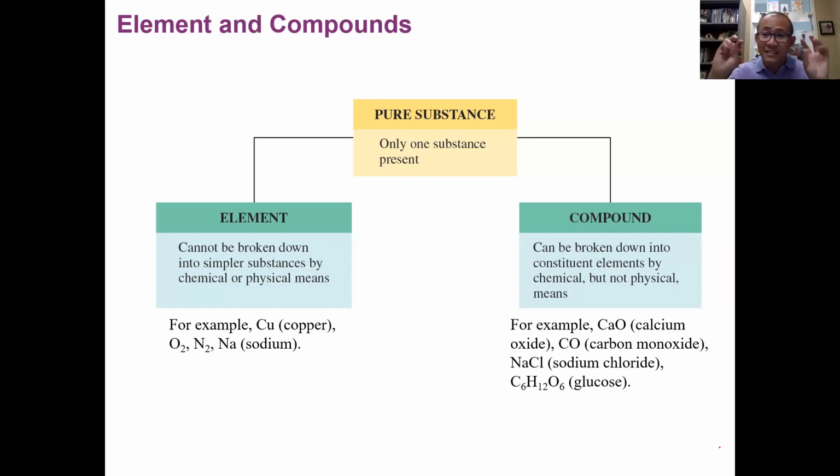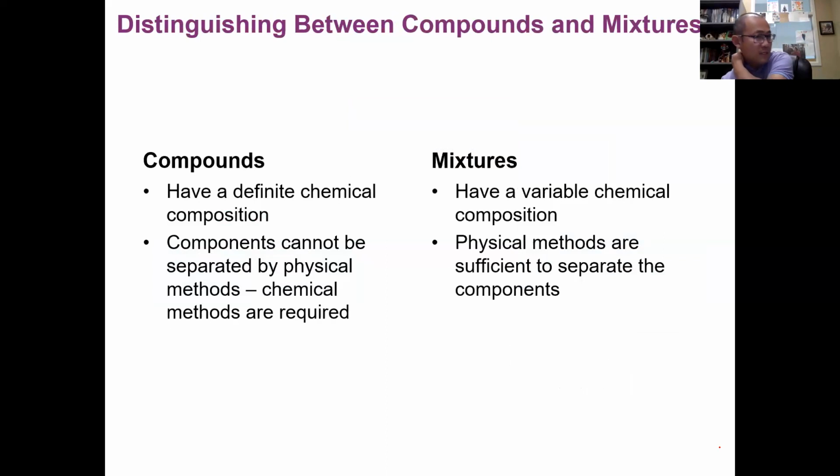And of course, the basic definition: because an element has only one element, it cannot be further broken down into simpler substances. A compound, because it has two or more elements, can be further broken down into its constituent elements by chemical means. Okay, by chemical means.